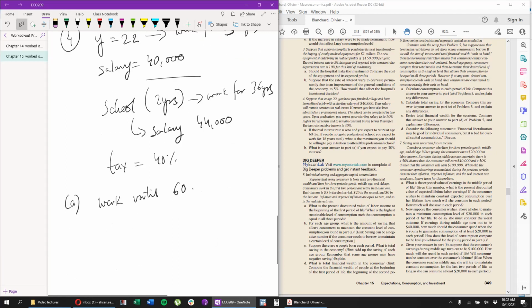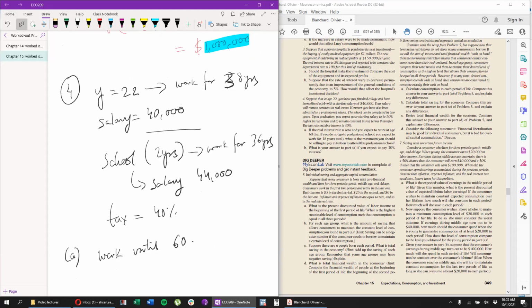Okay. We have to find out what is the maximum you should be willing to pay in tuition to attend. Okay. This is an interesting, simple problem, but interesting. So you have these two options. Suppose you've graduated from BRAC University. You're 22 years old. You can start working immediately for a salary of 40,000.